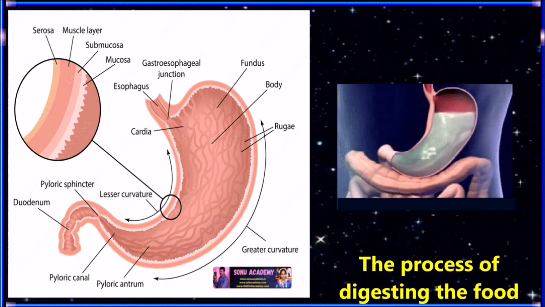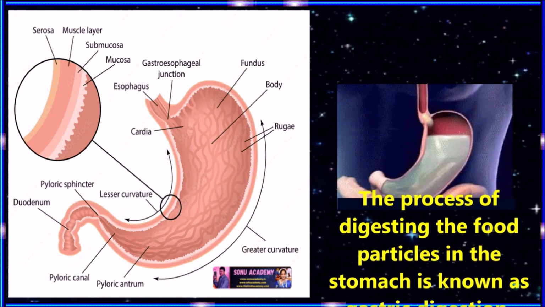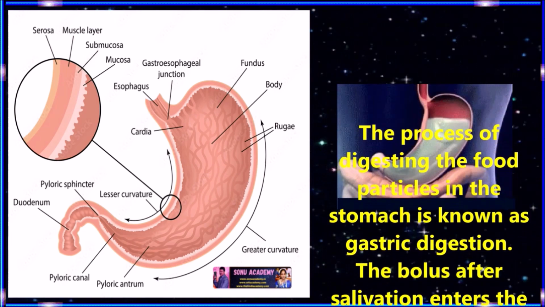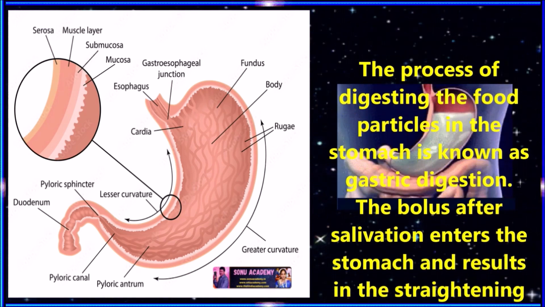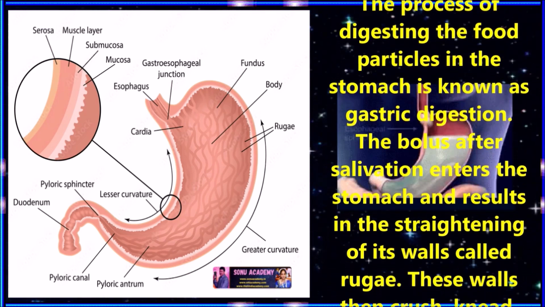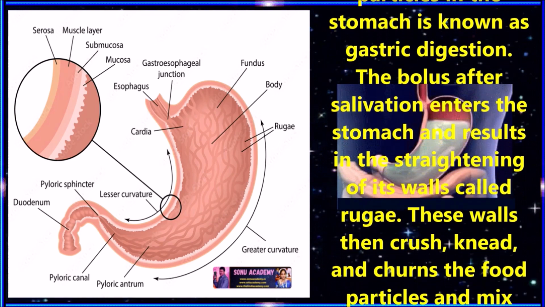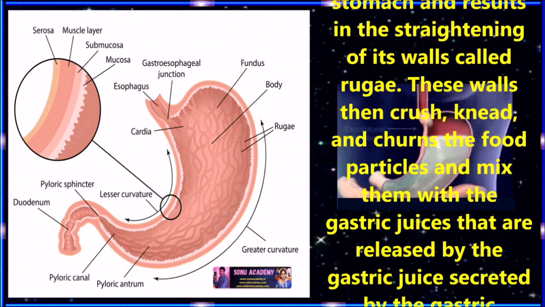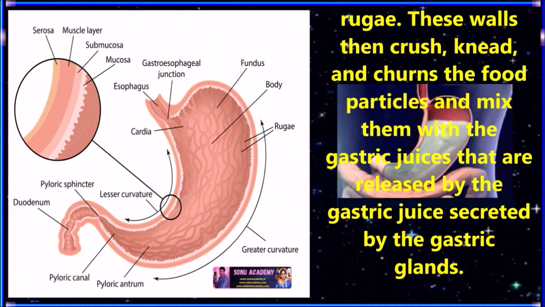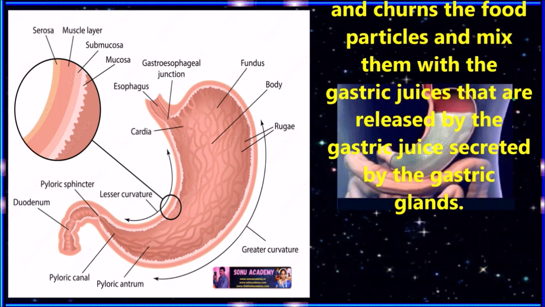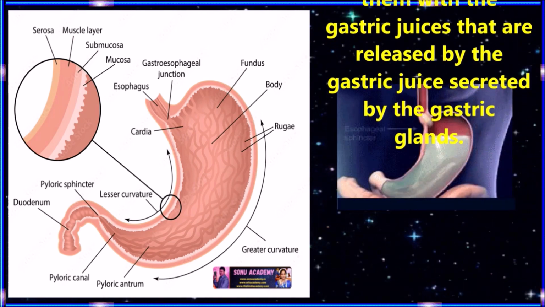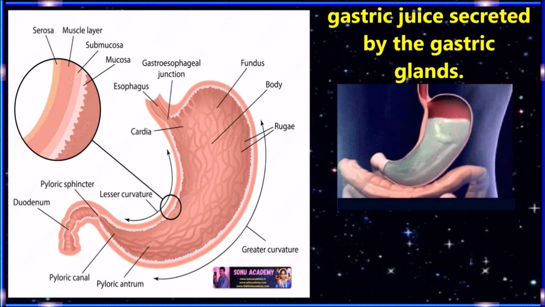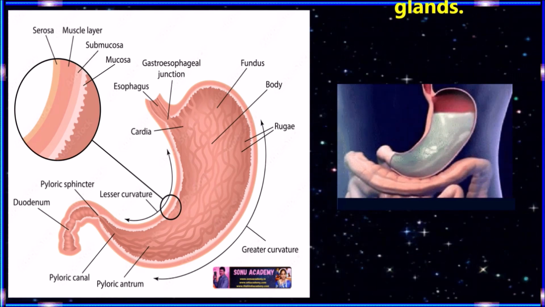Let us see the digestion in the stomach. The process of digesting the food particles in the stomach is known as gastric digestion. The bolus after salivation enters the stomach and results in the straightening of its walls called rugae. These walls then crush, knead and churn the food particles and mix them with the gastric juices. They are released by the gastric juice secreted by digestive glands.